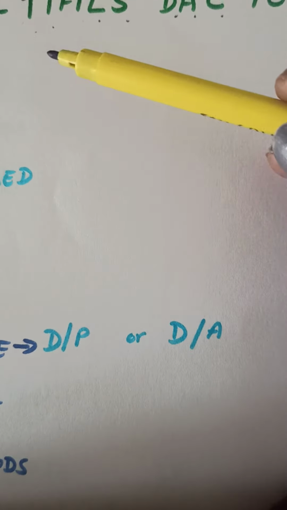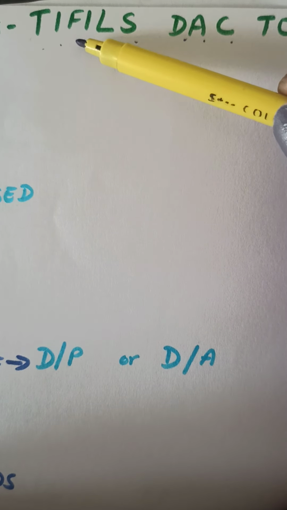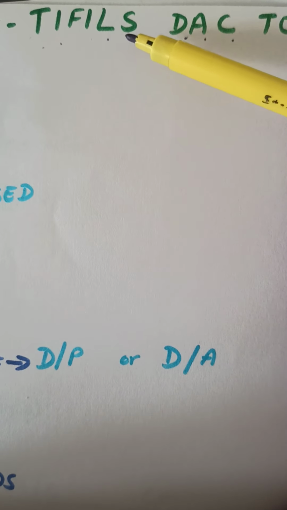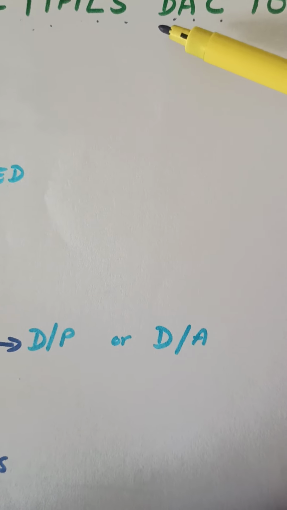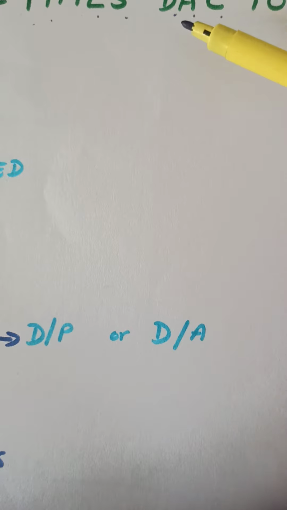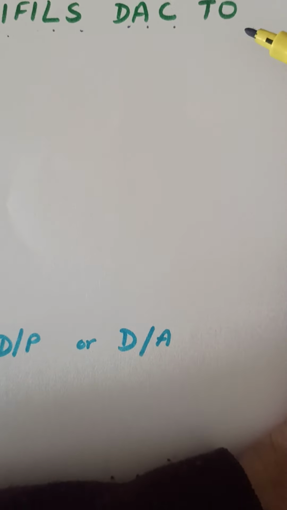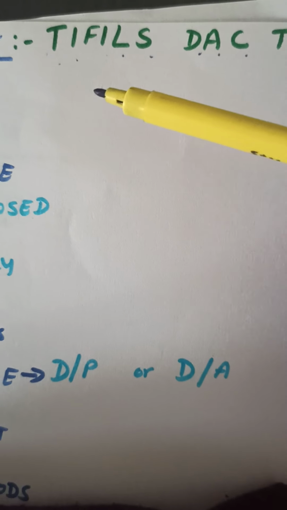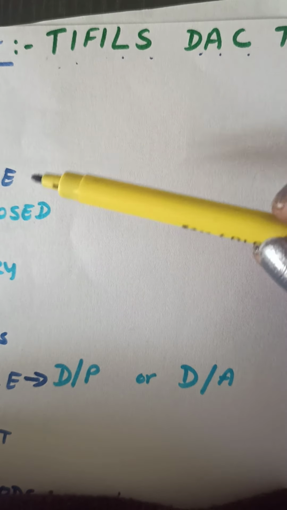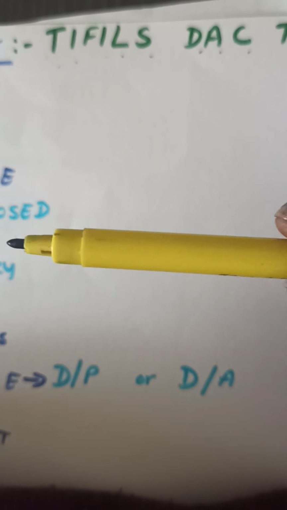T is the trade inquiry. TIFLS: trade inquiry, import license, foreign exchange, the indent required, the letter of credit, shipment of goods. Then D is document of title, appointment of the clearing agent, clearing of goods, taking delivery, and octroi duty. All these are the points. It is TIFLS DACTO, if you remember, that is the import trade. All the steps have to be written in the same order, and details for all are important.